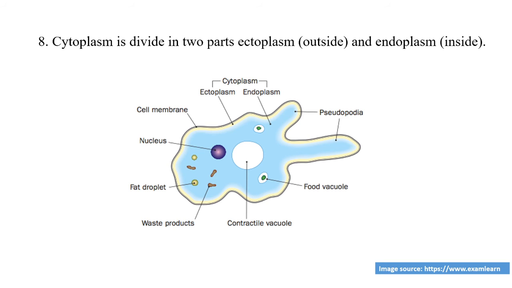Ectoplasm is distributed towards the periphery of the cell, while endoplasm is concentrated at the center. So there is a clear-cut division of cytoplasm into ectoplasm and endoplasm in protozoan animals.